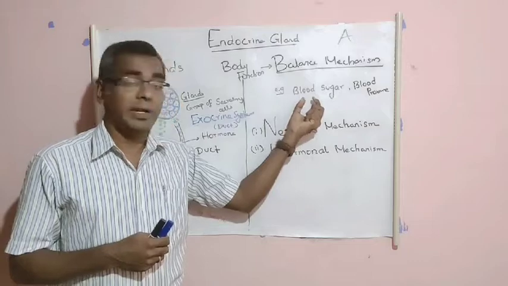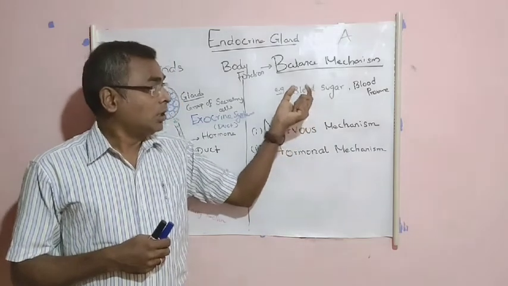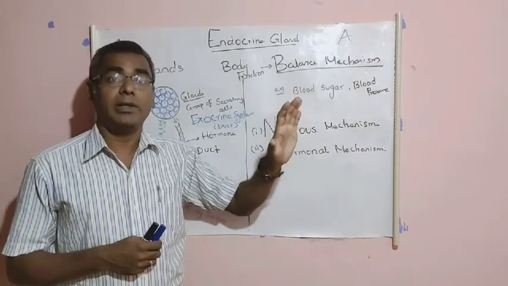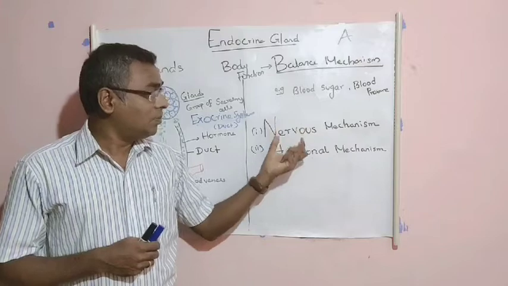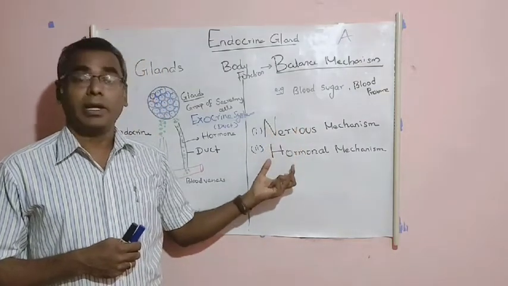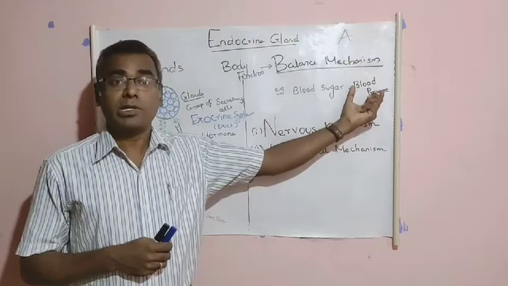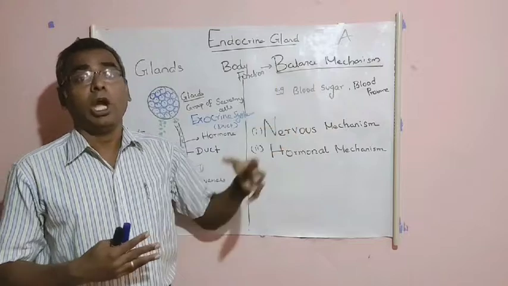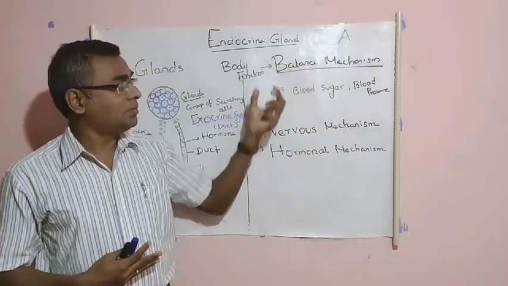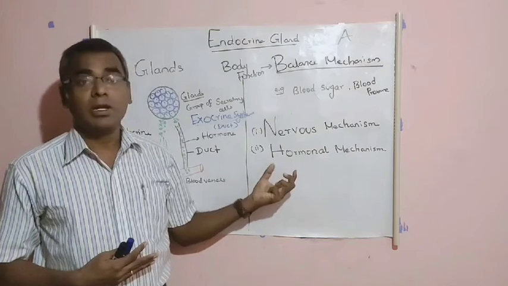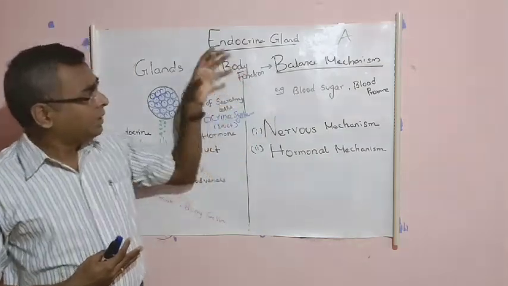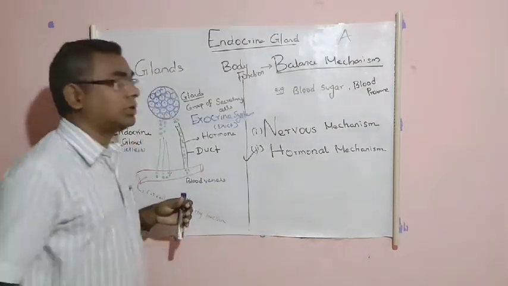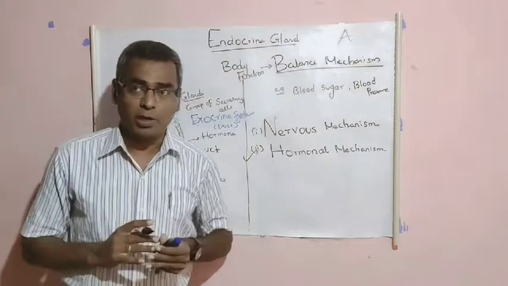For example, maintenance of the blood sugar level. For a person, blood sugar should be in the range of 100. It is maintained by both mechanisms, the nervous mechanism and the hormonal mechanism. Same like blood pressure, body temperature, and other balance mechanisms. We call it homeostasis. This homeostasis is maintained by the nervous mechanism and the hormonal mechanism. In this topic, the endocrine system, we discuss the second mechanism, that is called the hormonal mechanism.